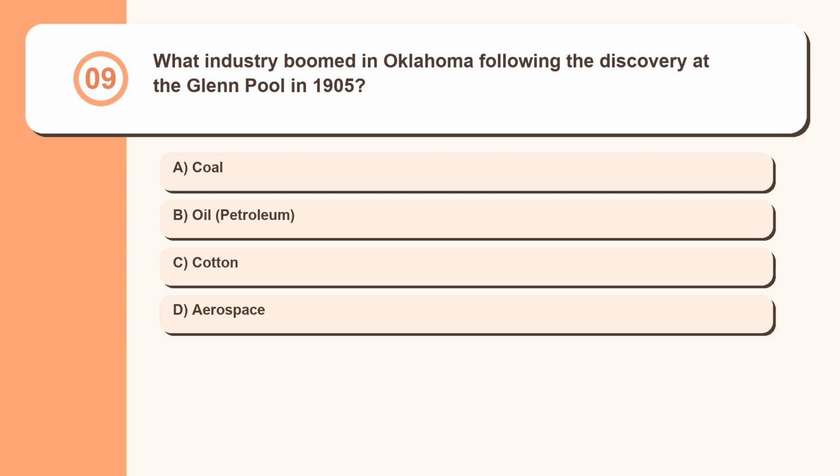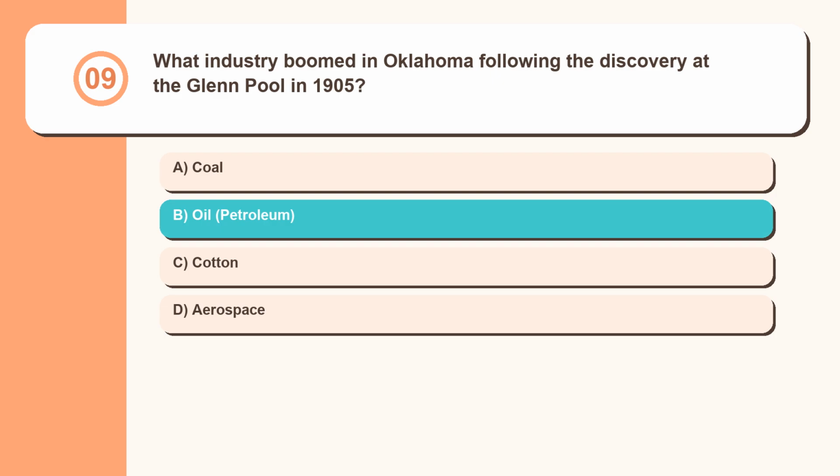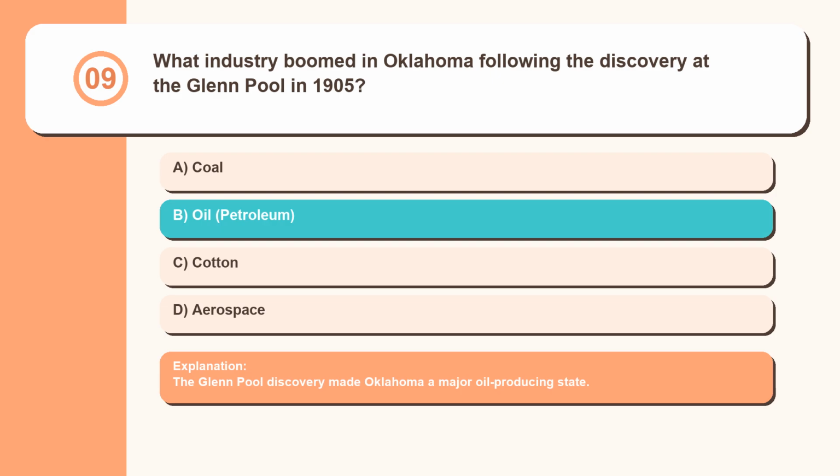Question 9. What industry boomed in Oklahoma following the discovery at the Glen Pool in 1905? Coal, oil, petroleum, cotton, aerospace. The Glen Pool discovery made Oklahoma a major oil-producing state.